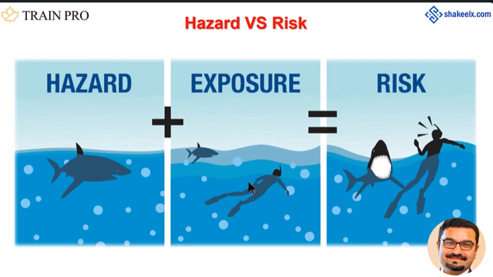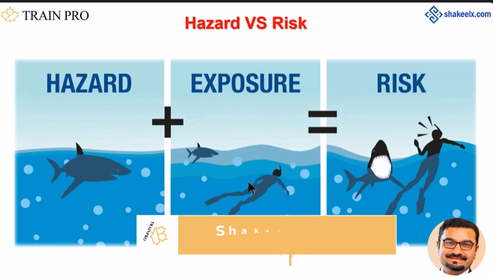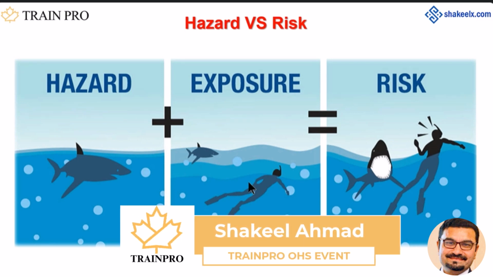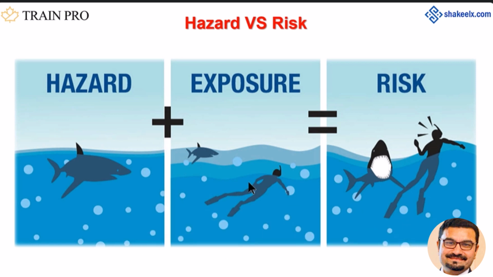This image, just for your information as well as to visualize the equation, shows that if there is no hazard, there is no risk. If there is no exposure to that hazard, there is no risk. So risk means there is a hazard and somebody or something is being exposed to that hazard. Now the level of that hazard, the impact of that hazard is something different. So it will define the level of risk. If that hazard is a very serious thing and the exposure is very close contact, risk can be high.